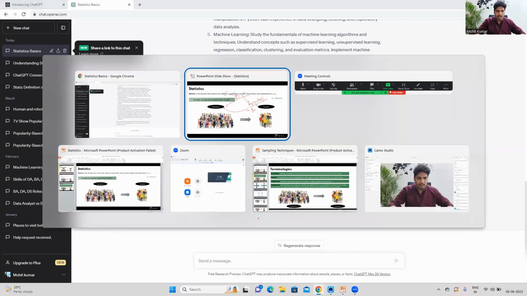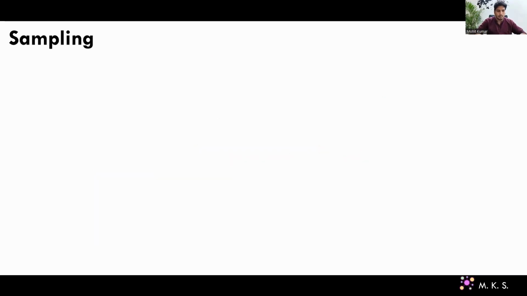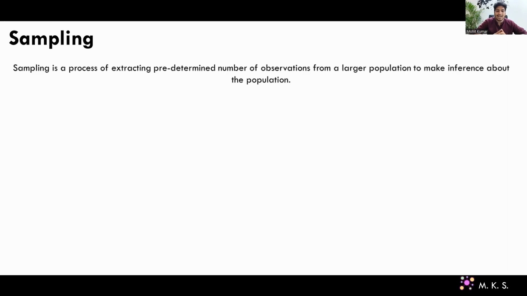I'm sure now you are pretty much clear about what statistics is, its definition, and this particular example as well. Okay, now there are two more things which I want to talk about. First one is sampling, because we talked about population and sample, guys. Sampling is a very important process which we use to collect a sample from the population to make inference about the population, right?